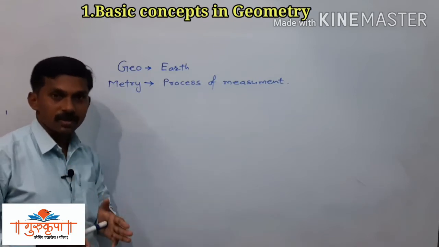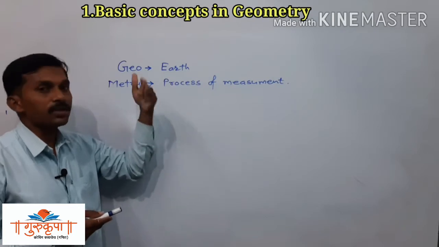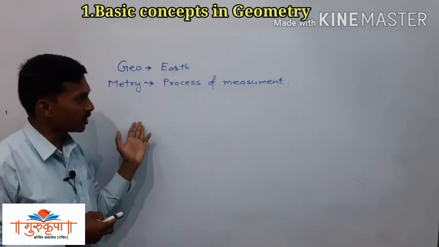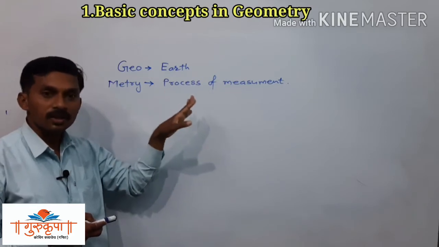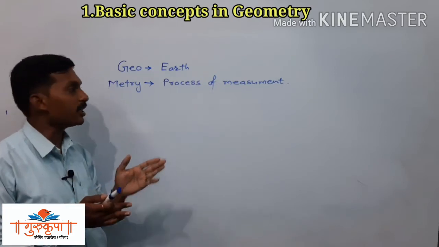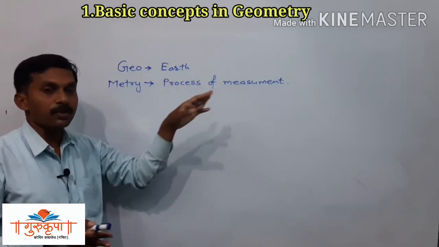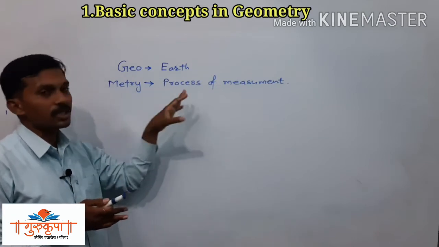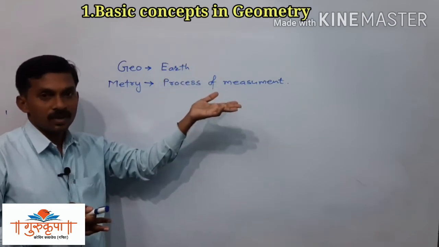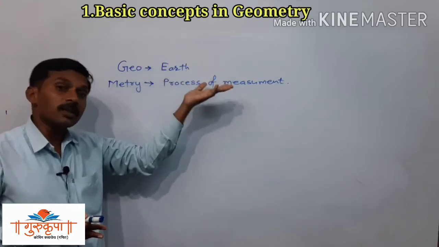Now in this lesson, we have Indian mathematicians also who worked in geometry, that is Bhaskaracharya, Aryabhatta, Varahamihir. These are the Indian mathematicians who contributed in geometry. We should know, because we are Indians, which mathematicians contributed in geometry. Some mathematicians contributed in algebra also.